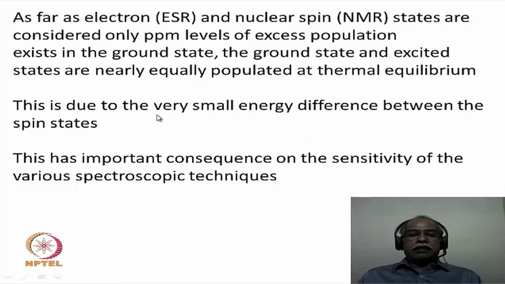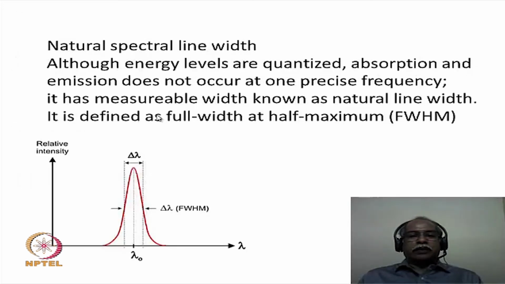So the population difference is directly responsible for the sensitivity, because the intensity of absorption is directly proportional to the excess population present in the ground state in comparison to the excited state. When the entire population is in the ground state, the spectroscopic technique will be very sensitive, because you have a large number of molecules to excite from the ground state to the excited state. On the other hand, when you have already reached equal population between the excited state and the ground state, there is very little excess population in the ground state to be excited to the higher level. So accordingly, the intensity of absorption will be low, and the sensitivity will consequently be low in the case of NMR and other such techniques.